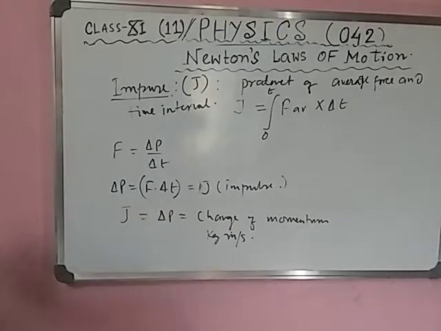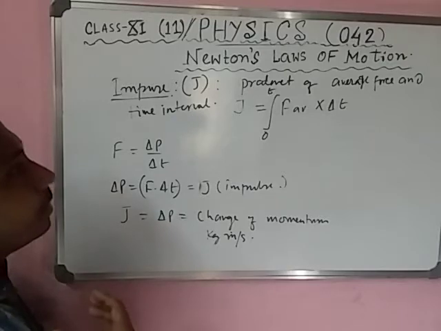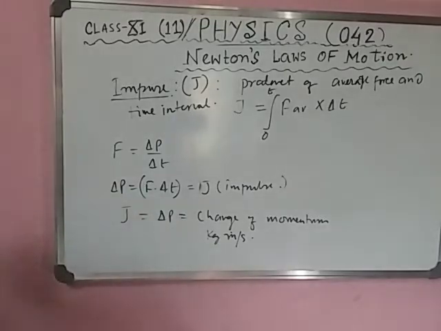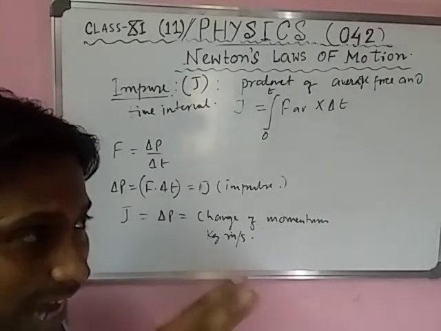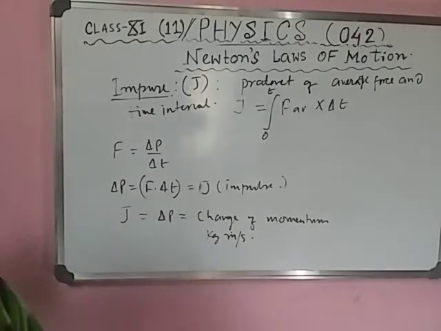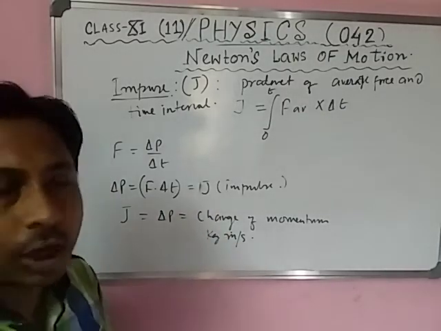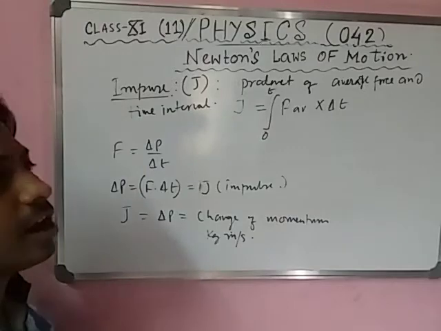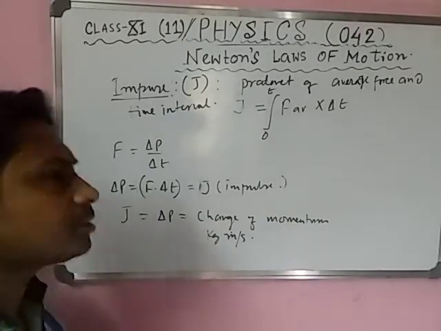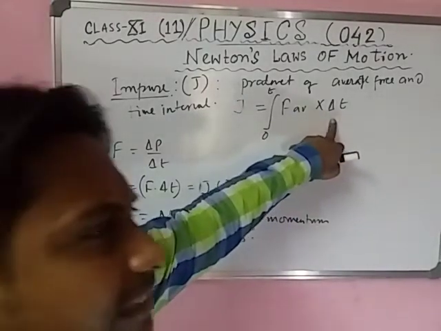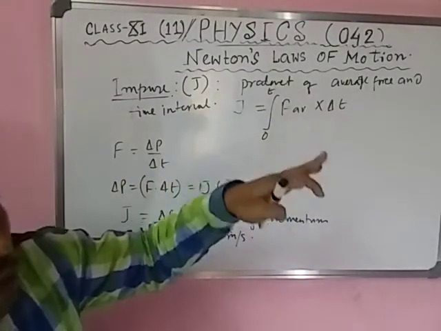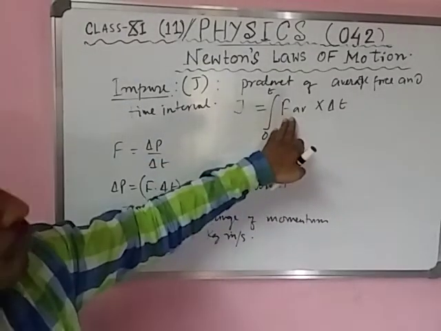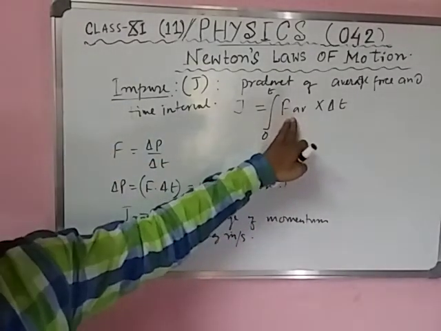But sometimes we use another term, called impulsive force. Impulsive force has the dimension of force. Suppose you are hammering something: you give a huge amount of force within a very small interval of time. If delta T tends to 0, then the force is the dominant factor, a huge force acting upon it. This is called the impulsive force.